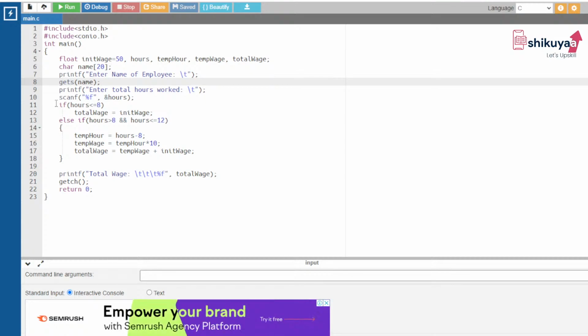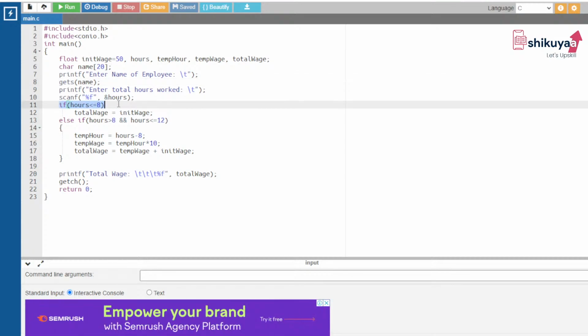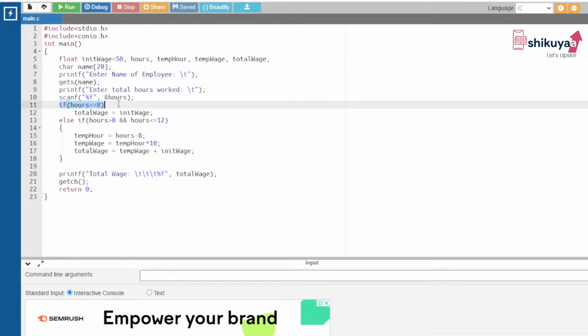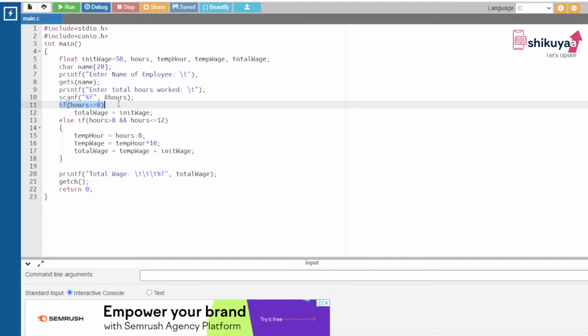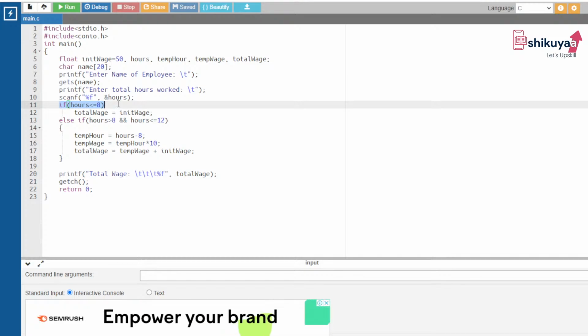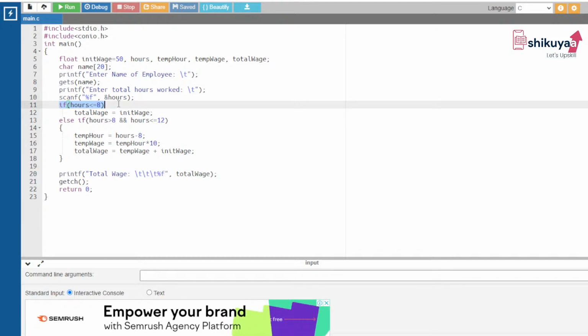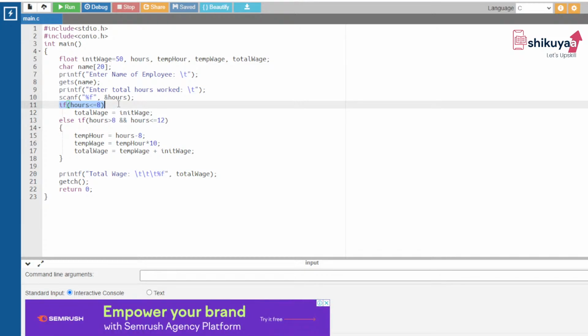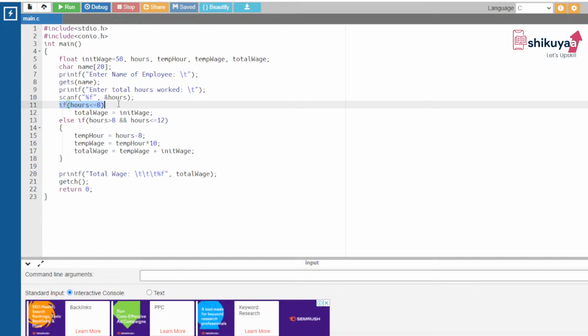So what have we done? We have used an if statement. If the hours entered by the user is less than or equal to 8, what will be the answer? The wage will be 50 rupees. Correct? See what we have done: if hours is less than or equal to 8, total wage is equal to init wage.